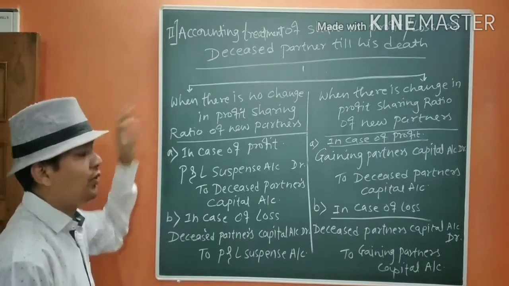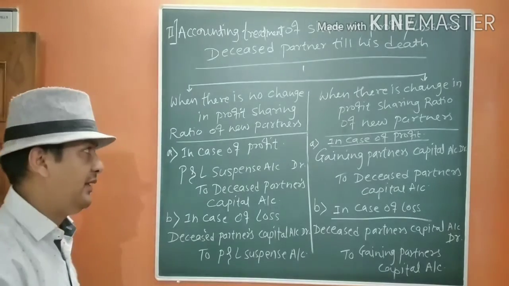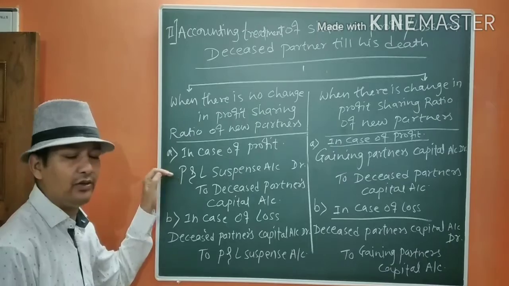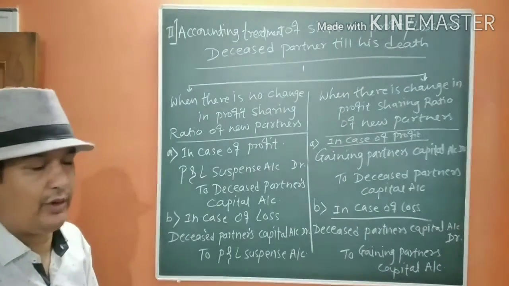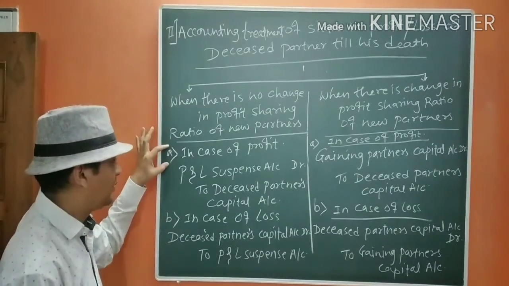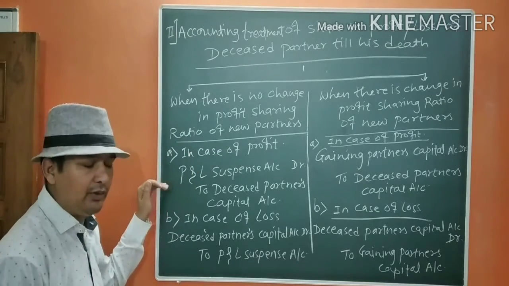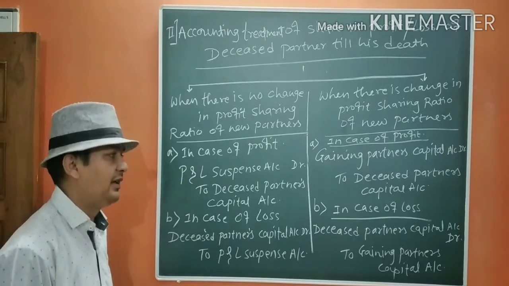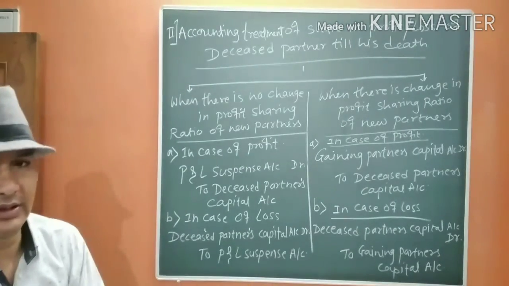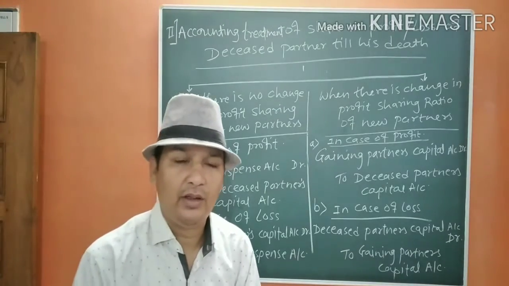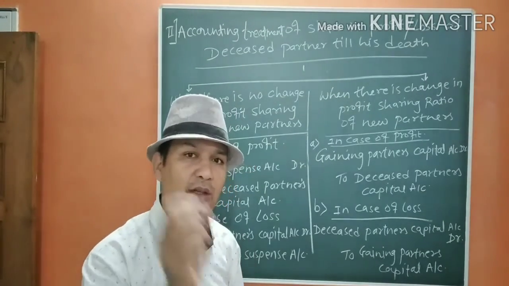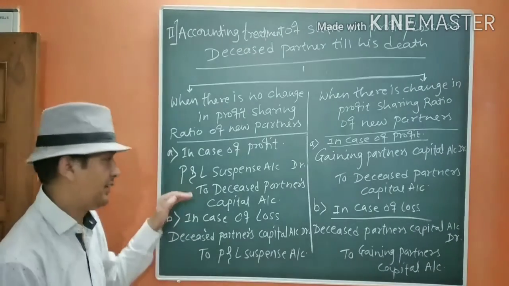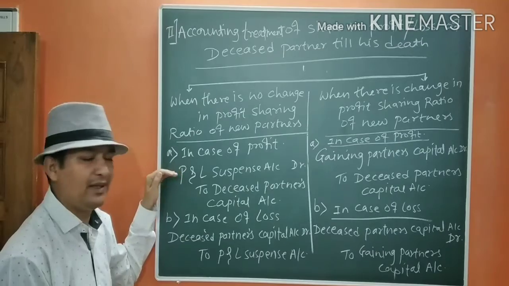If there is no change, in such a case, we are going to do the entries through the profit and loss suspense account. That you should remember. So in the case of profit, we are going to do the entry: profit and loss suspense account debit to deceased partner's capital account. The partner who is deceased, we are going to give him his share of profit out of the profit and loss suspense account.